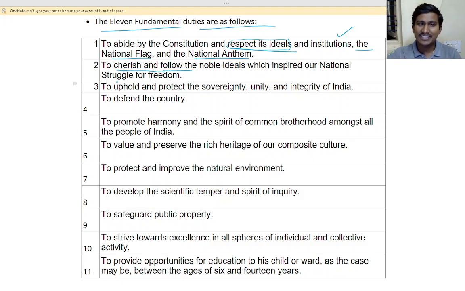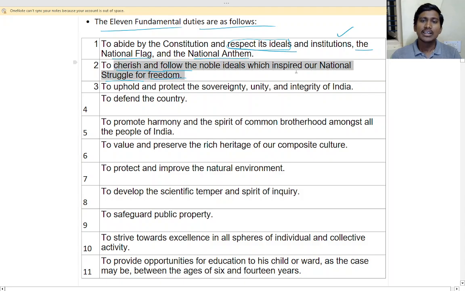So that is we have to cherish that. We should remember how much struggle they have made for us, and we should be grateful for our freedom, isn't it? Yes, we should be grateful and respect them. So we should cherish and follow the ideas inspired by our freedom struggle.